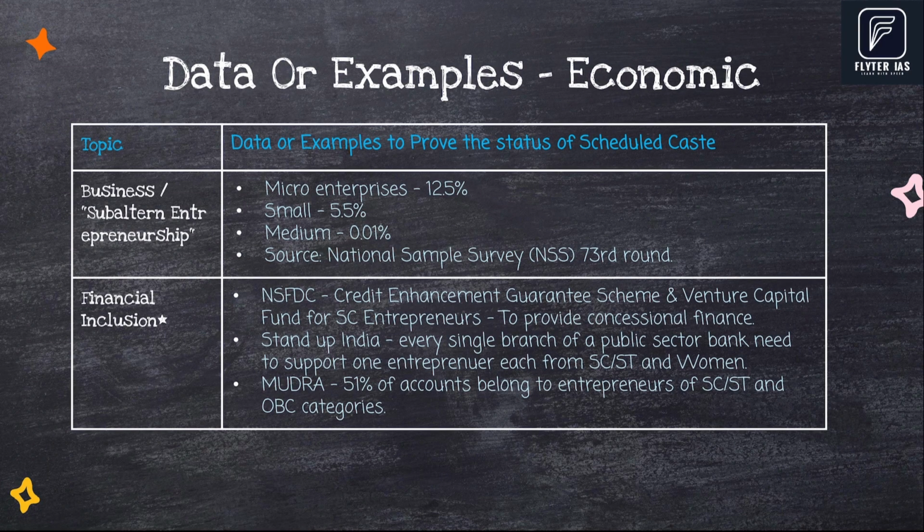These are some data pointers on scheduled castes' economic status. Once again, I'm repeating here, you don't need to remember all these data points now. The strategy shall be like this. When you prepare your notes for a particular topic or write answers for specific questions, you will find the deficiency. Once you are aware of these points, you will come back here, collect relevant data or examples or keywords, and will be able to nicely enrich your answers. That should be the strategy to handle this large but very useful resource.